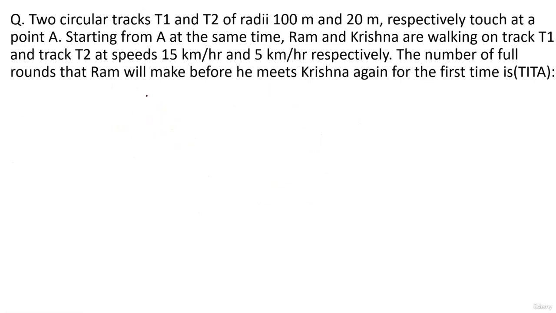Two circular tracks T1 and T2 of radii 100 and 200 meters respectively touch at a point A. Starting from A at the same time, Ram and Krishna are walking on the track T1 and T2 at speeds 15 kilometers per hour and 5 kilometers per hour respectively. The number of full rounds that Ram will make before he meets Krishna again for the first time is.